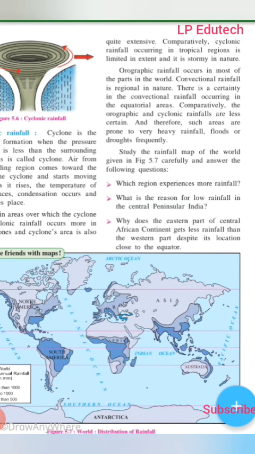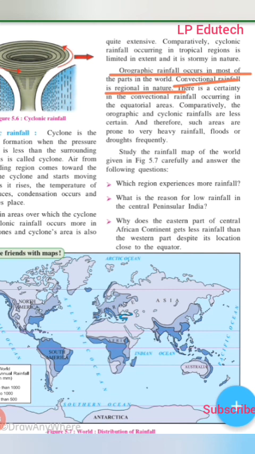Orographic rainfall occurs in most parts of the world. So this is the important line. In most parts of the world, which type of rainfall occurs? It is orographic rainfall. Convectional rainfall is regional in nature. So this is the difference between the two. It is an important point.